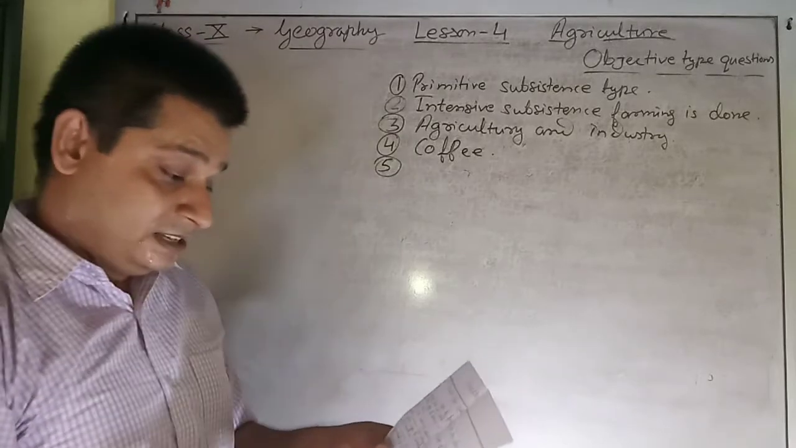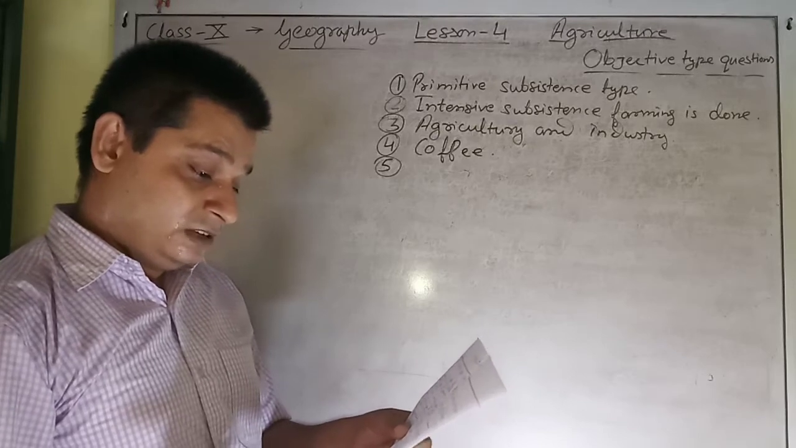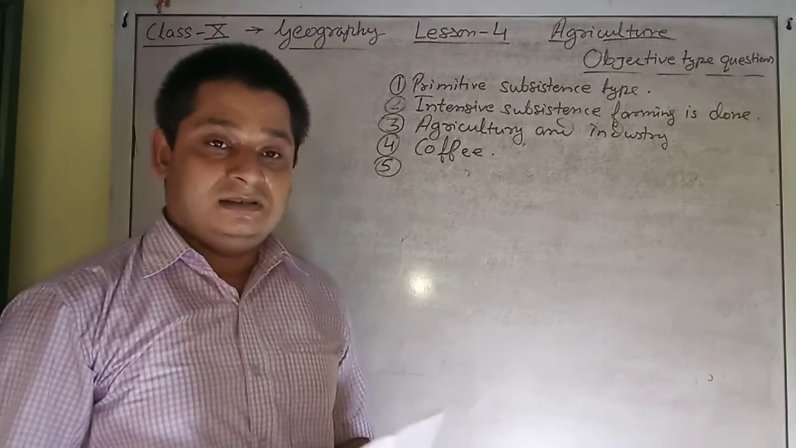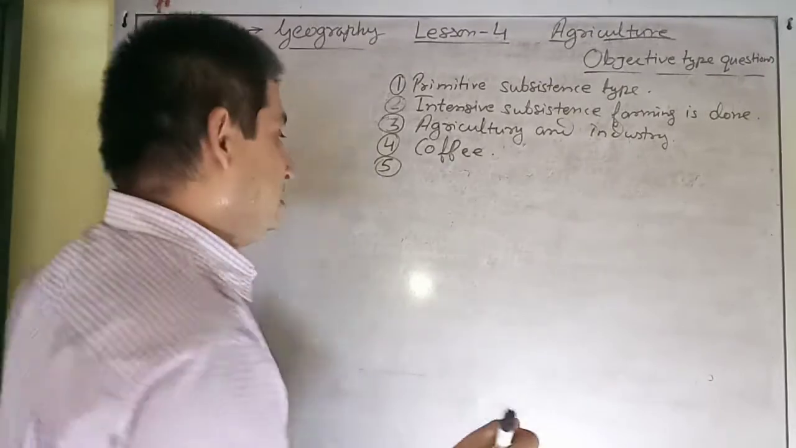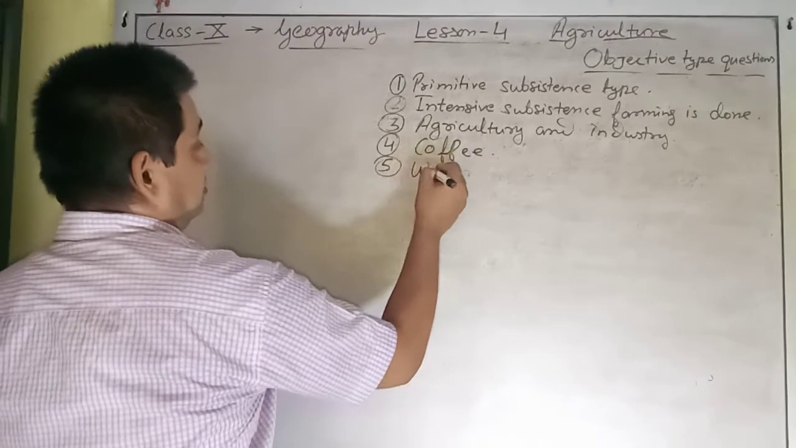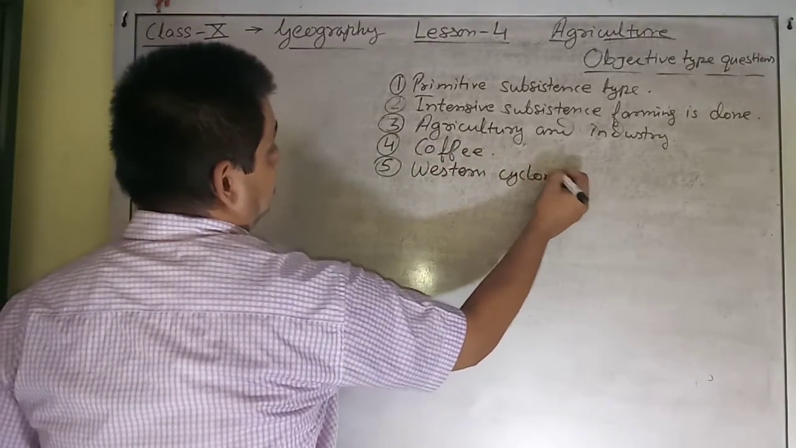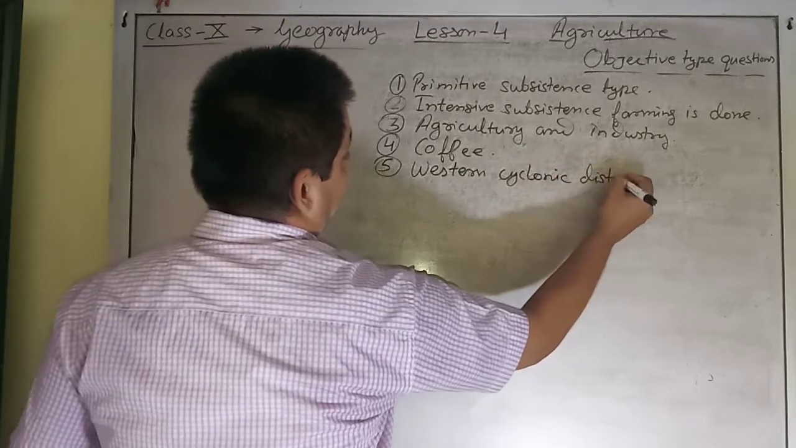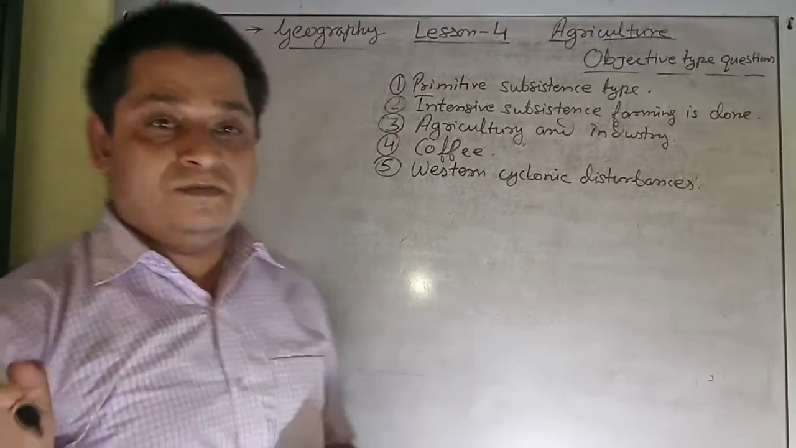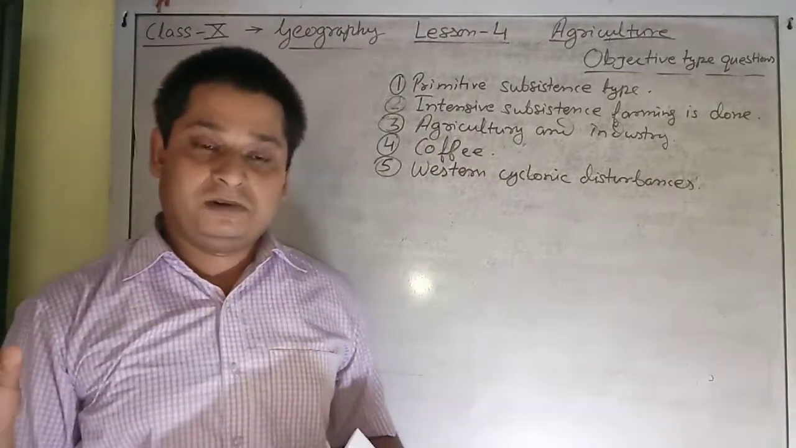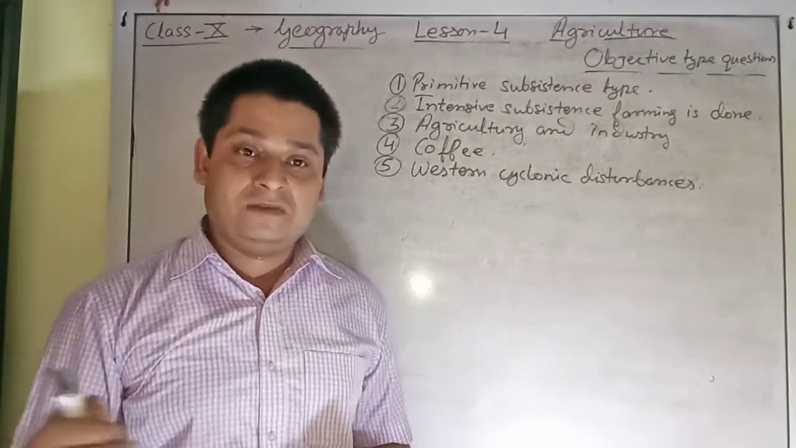Number 5. Dash are climatic conditions that help in the production of rabi crops in northwestern parts of India. What are climatic conditions? Means the climatic conditions which bring rainfall, winter precipitation, means western cyclonic disturbances. This climatic phenomenon brings rainfall in northwestern parts of our country, particularly Punjab, Haryana, western Uttar Pradesh, and is helpful in the production of wheat there.